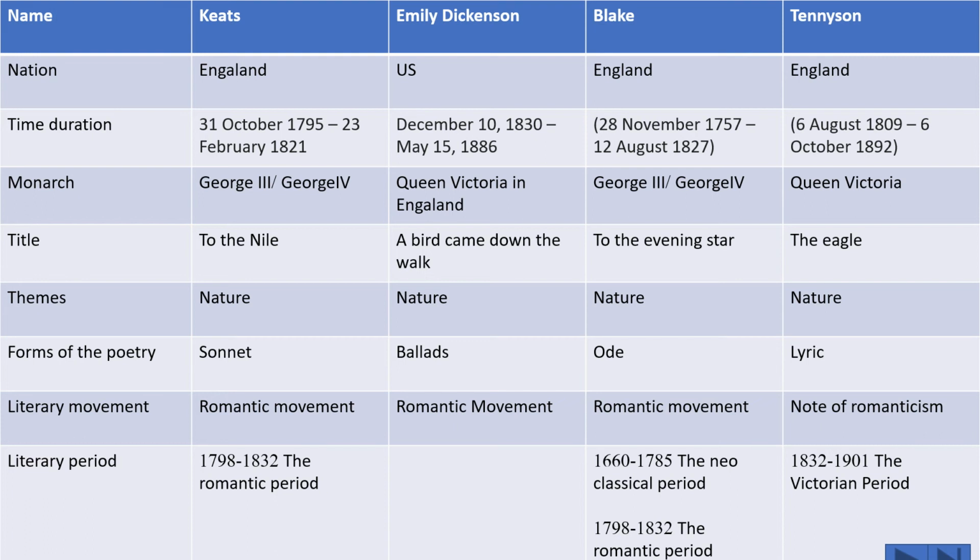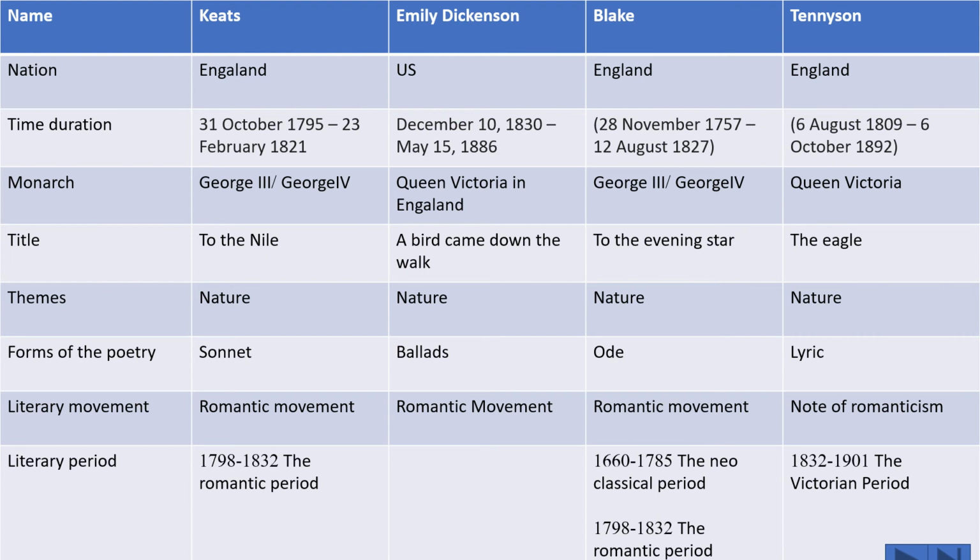As you can see, all are related with nature, and these poets have selected their subject matters related with nature. Their themes are related with nature. So there are some common features among all these poets.